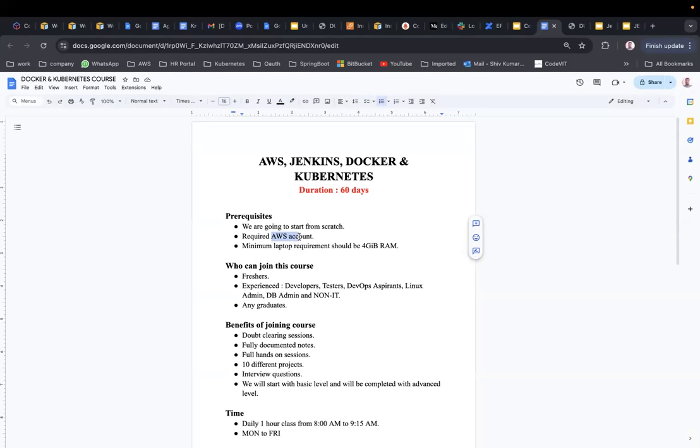We are going to create some alarms in the AWS account. If the cost reaches, say, $10, you are going to get an email or alarm that your cost for using these services has reached $10, so that you can act yourself and delete the services which you have created, which are costing you money. That's the type of thing we are also going to create as part of AWS, as a safe side.